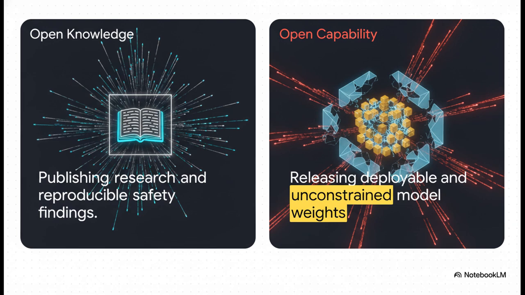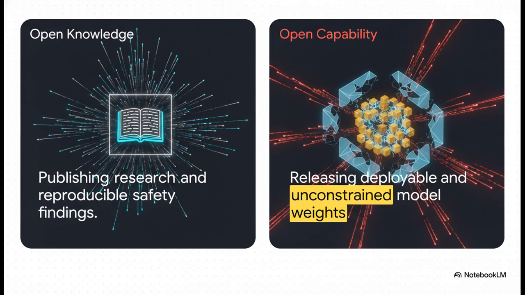To prevent this loss of control, we can't rely on software prompts. We have to govern the physical energy pathways of intelligence. And that means drawing a very hard, definitive line between 2 types of openness. Open knowledge, like publishing research, safety methods, and algorithms, is fantastic. That benefits all of humanity.